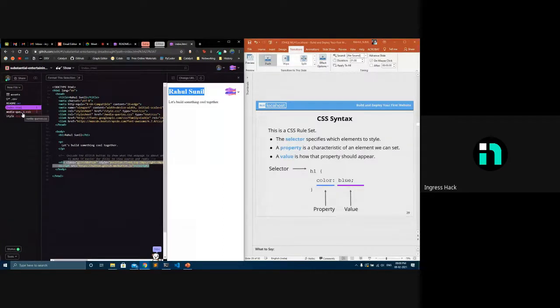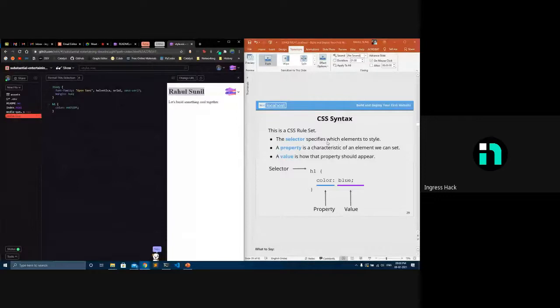So moving on to the style page. In style, just like in HTML, where we have an opening tag and a closing tag with content in between, there is a selector, the property and the value. Selector selects which part, in our case H1. So it just selects the H1 from our HTML. Then we have to give the property, what property we have to change. In our case, we are changing the color to blue. So it contains a selector, property, and a value.